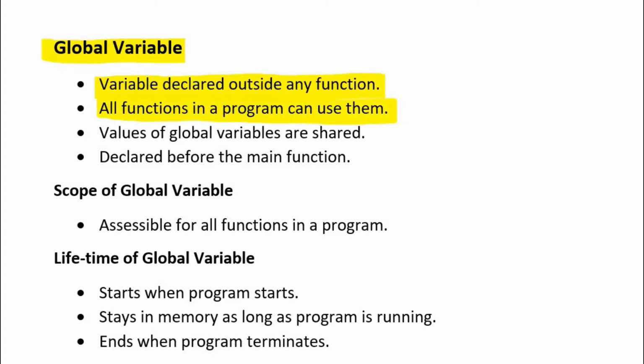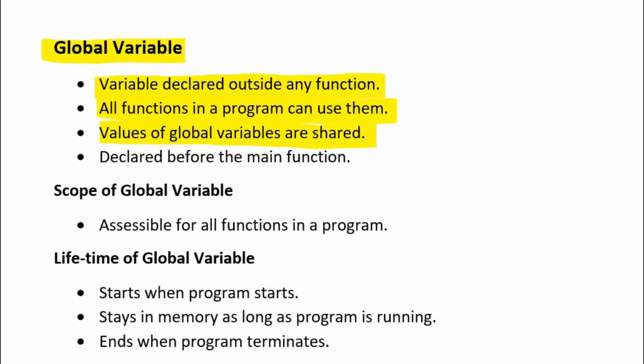So the scope of global variables is much broader than the local variables. Values of global variables are shared. It means when we initialize a global variable, its value is shared with all the functions of that program. If any one function changes the value of global variable, this change will be visible to all other functions.